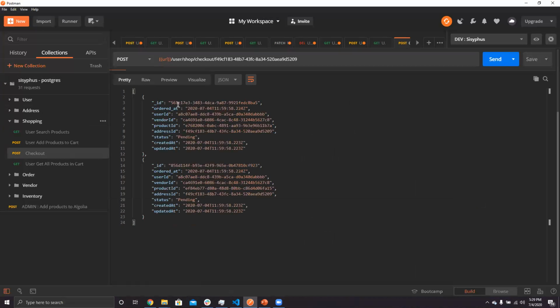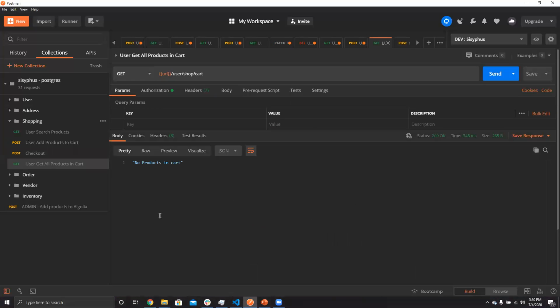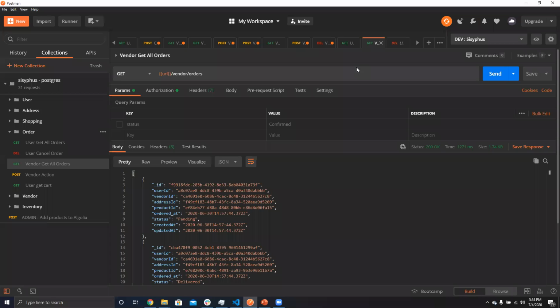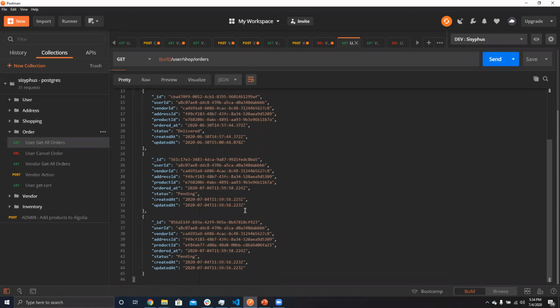Can you see that the status is pending right now? So if you go to the cart, it is empty because the products are in the delivery phase right now. So the vendor will receive something here. Yeah. So we will be going to the orders now. User get all orders, and then checking if the user has orders or not.